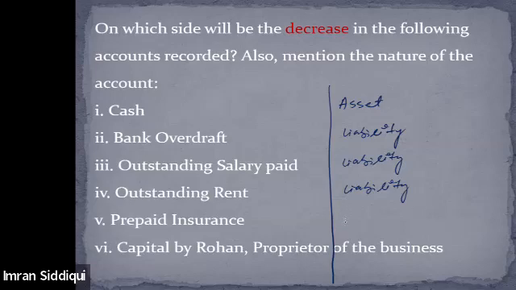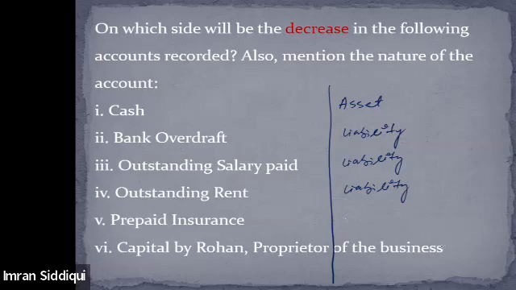Prepaid insurance. If you have made payment of insurance on advance basis, that is considered as the prepaid insurance. Like if you have an internet connection and you make the payment at the beginning of the month, that is considered as the prepaid payment of internet.